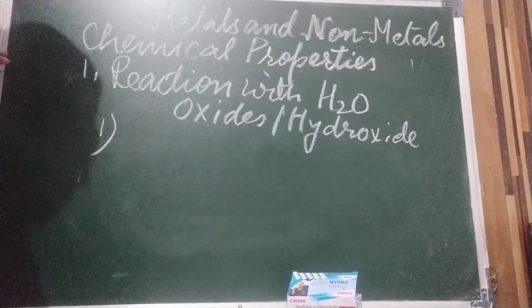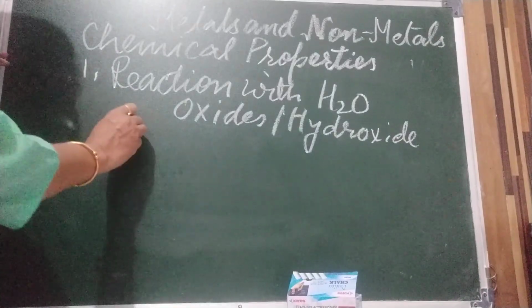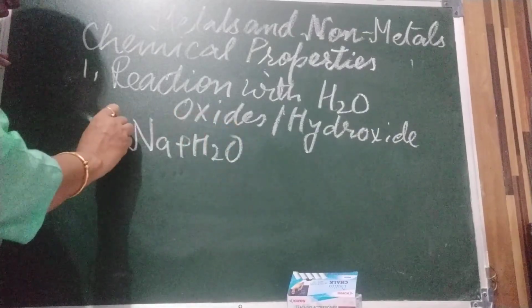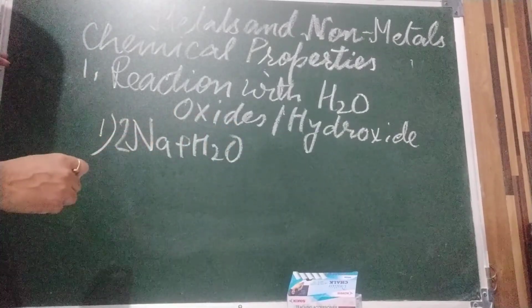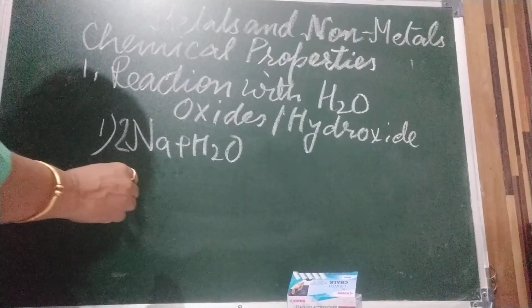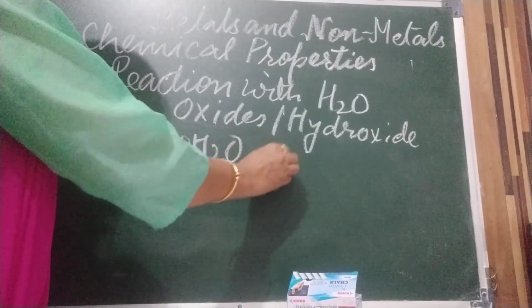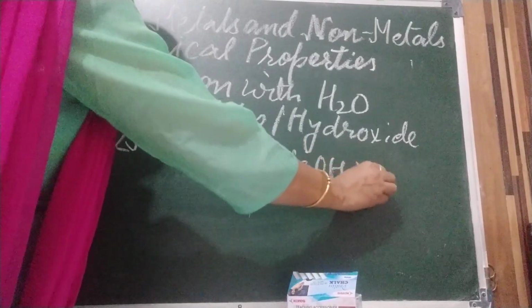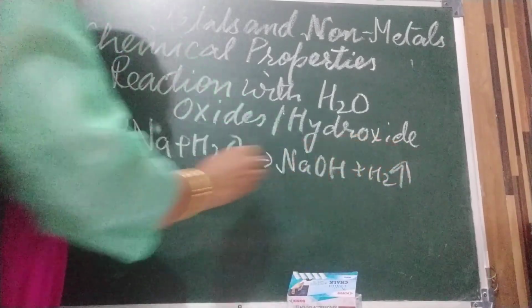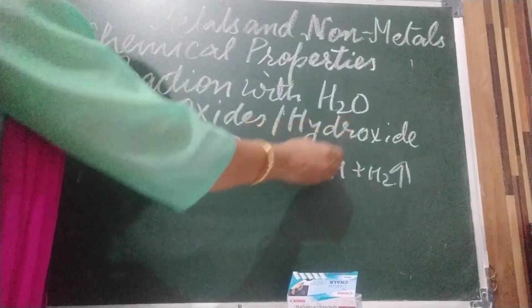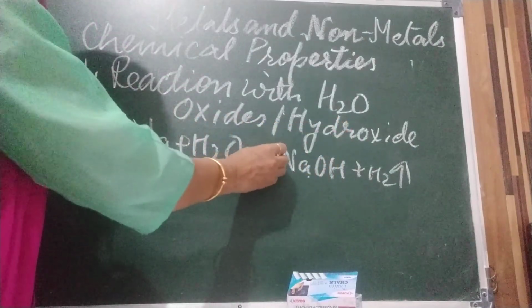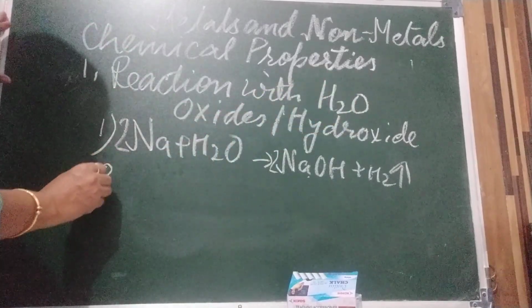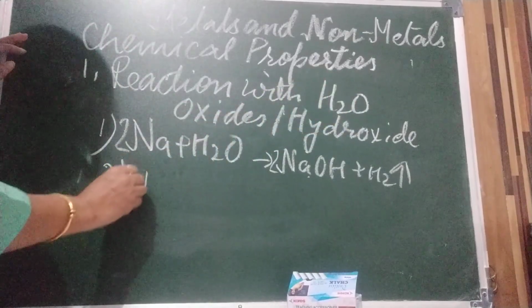Sodium is a highly reactive metal. When it comes in contact with water, it reacts and forms sodium hydroxide and releases what? Hydrogen gas. So hydroxide is formed and it releases hydrogen gas.